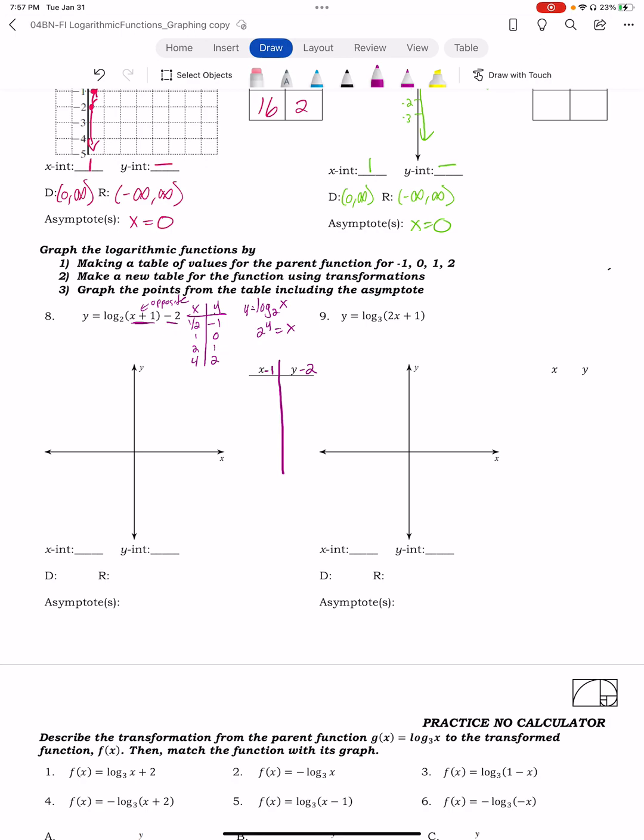So 1/2 minus 1 is -1/2. 1 minus 1 is 0. 2 minus 1 is 1. 4 minus 1 is 3. And then we do y minus 2. -1 minus 2 is -3. 0 minus 2 is -2. 1 minus 2 is -1, and 3 minus 2 is 1.